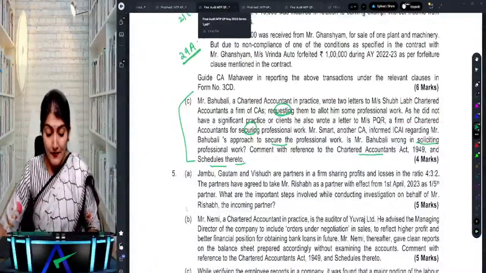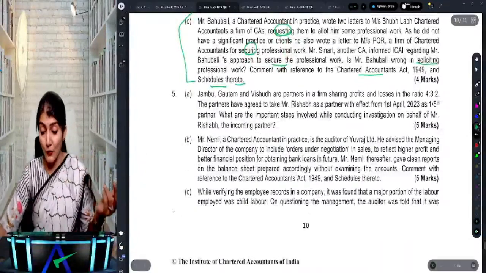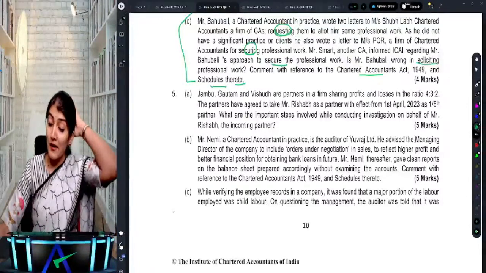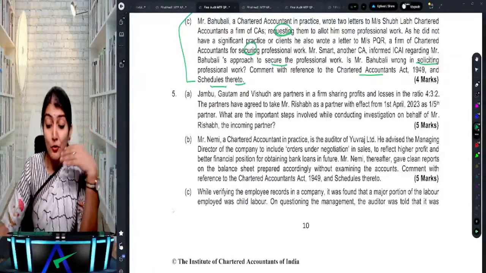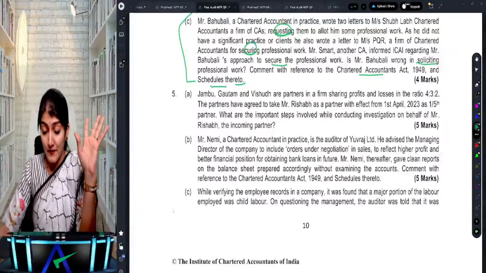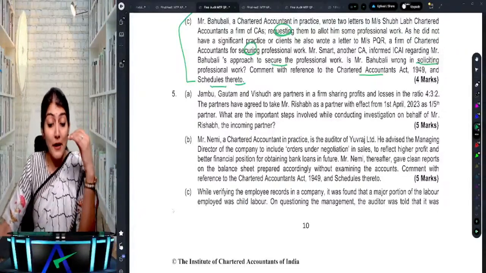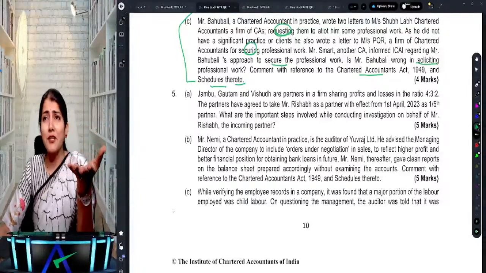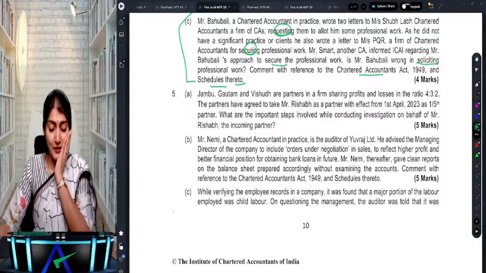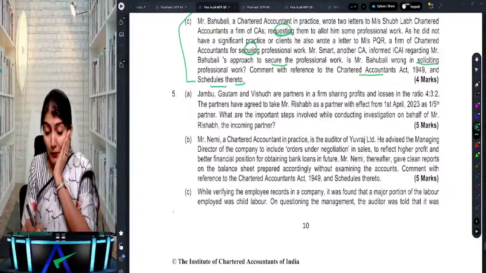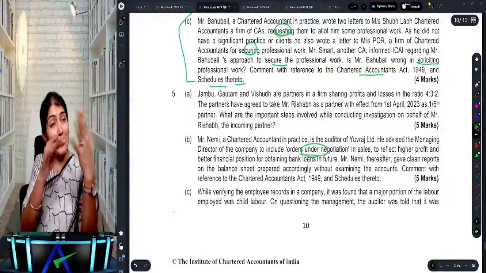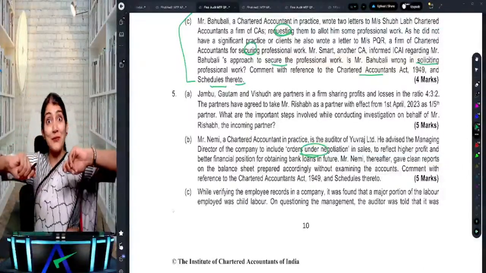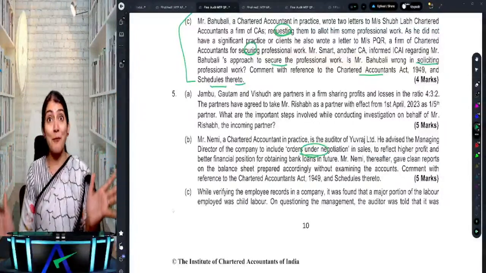Okay, next one. A chartered accountant in practice is the auditor of Yuvraj Limited. He advised the managing director of the company to include orders under negotiation in sales to reflect higher profit and better financial position for obtaining a bank loan in the future. He is telling management, I will give you an advice: whatever orders are under negotiation, put all of this into sales. So sales will look fatter. If sales look fatter, you'll get more bank loans.